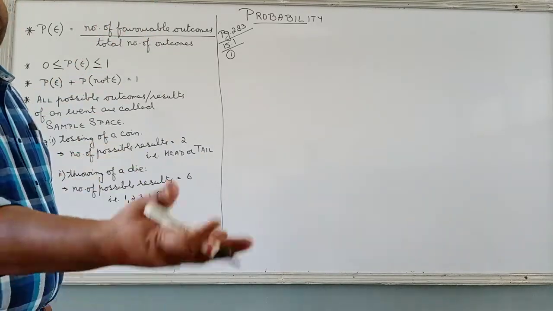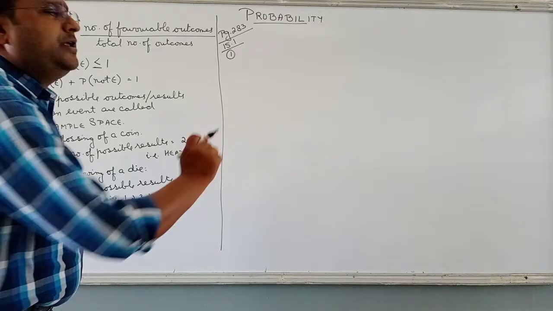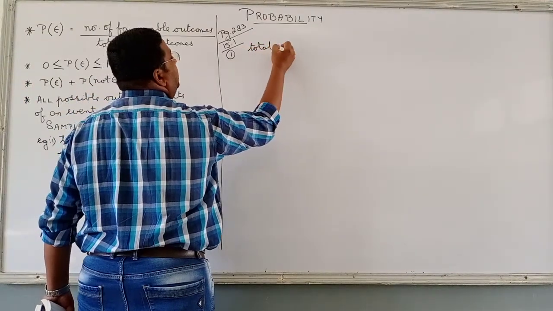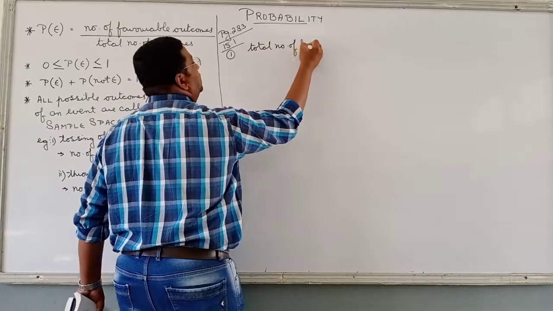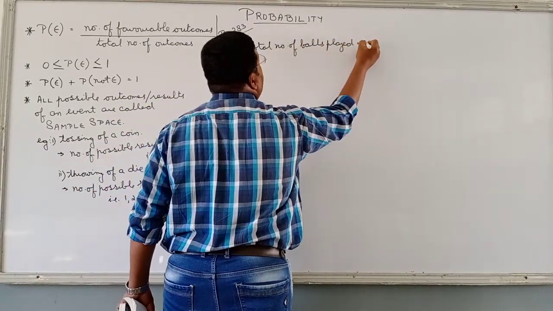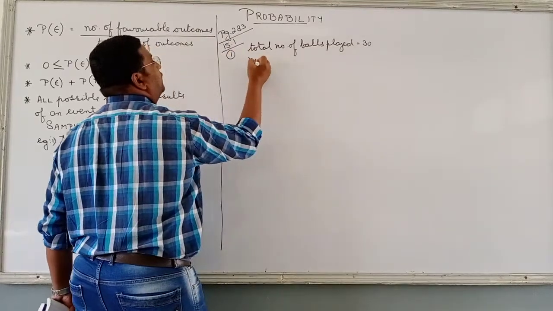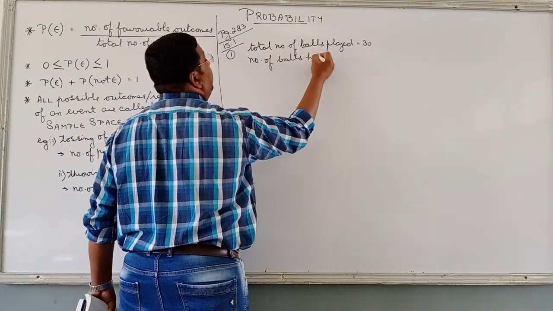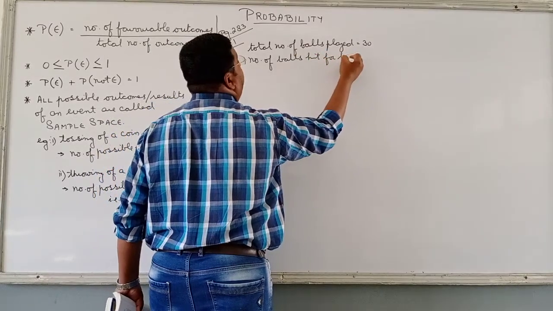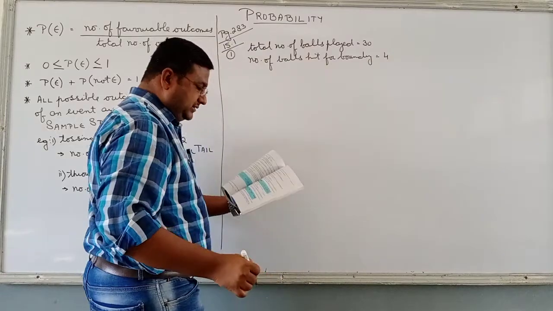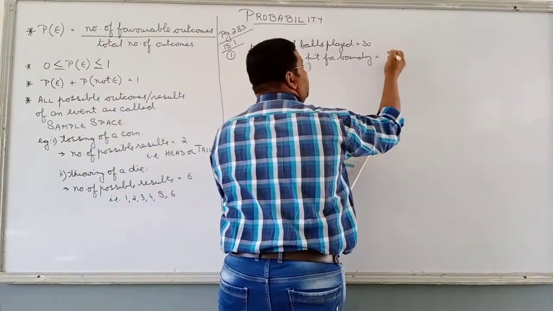The best IPL is going on. Total number of balls played is equal to 30. Number of balls hit for boundary is equal to 4. Sorry, 6. Yes, 6.